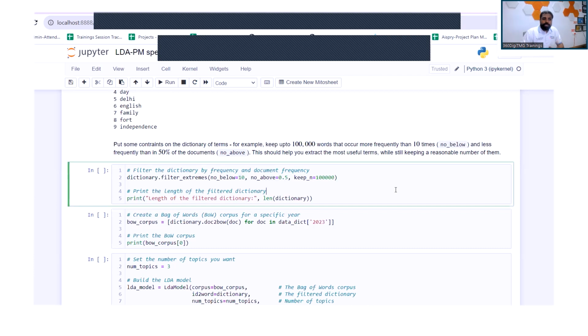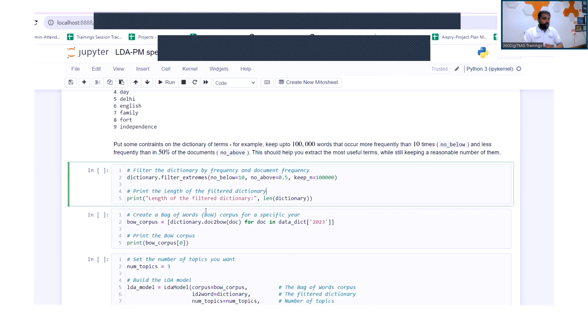So here in the independence day speech, we are taking 10 as the frequency. Now, if I keep accessing all the words which are repeated at least 10 times, there might be certain words which are not that relevant. It could be very popular words. For example, Mr. Narendra Modi uses "brothers and sisters" as a very commonly used phrase.